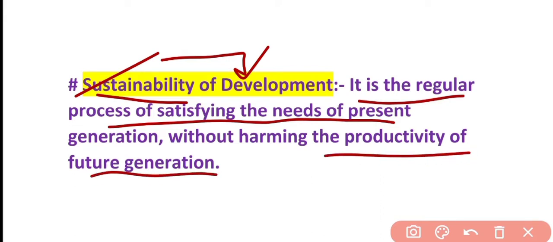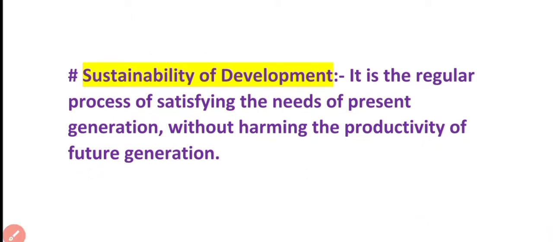So means here we are considering both present generation also as well as the future generation also, because this future generation also has the right to live freely, to live with all amenities, to live in healthy atmosphere. So sustainability of development means this only, that the development should happen but not at the cost of harming the productivity of the future generation, right? So this is the concept of sustainability of development.